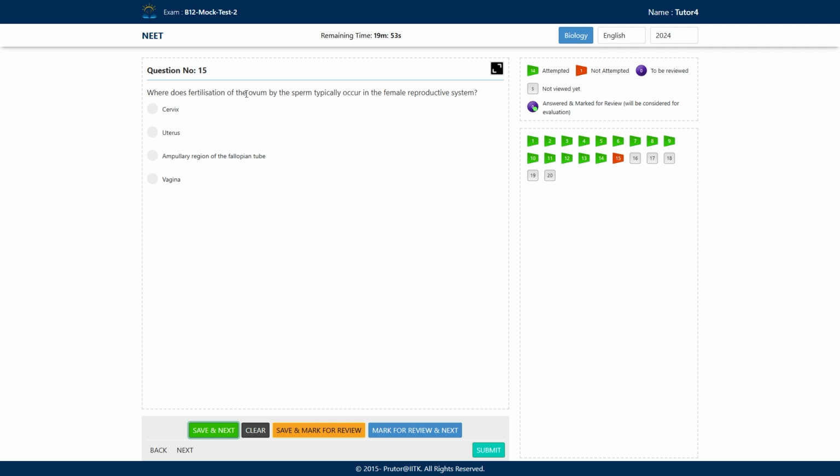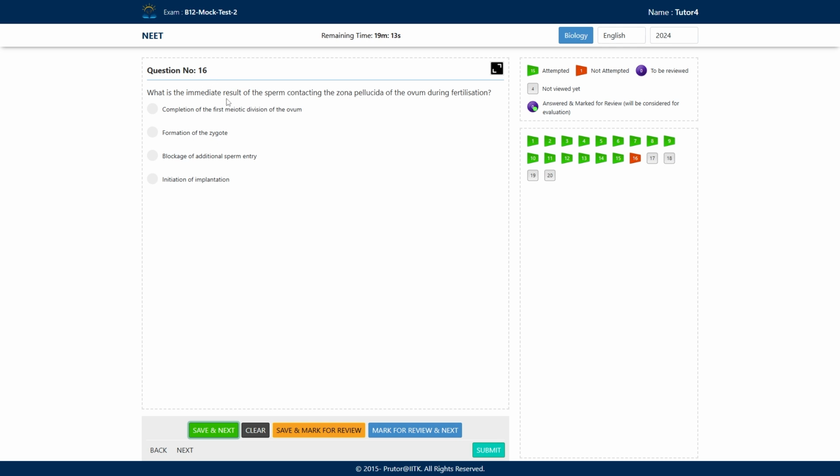Now, where does fertilization of the ovum by the sperm typically occur in the female reproductive system? So they are asking about the site of fertilization. What are the options? Cervix, uterus, ampullary region of the fallopian tube, and vagina. What will be the correct answer here? E will be the correct answer here. Fertilization occurs in the ampullary region of the fallopian tube.